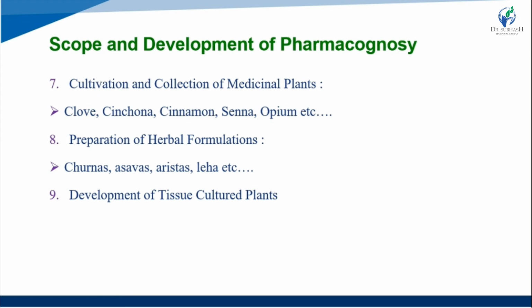Then preparation of herbal formulations, like churnas, asavas, aristas, and lehas. These four are the herbal formulations. And then development of tissue cultured plants, generating new developments in tissue culture plants. So this is the scope and development of pharmacognosy.